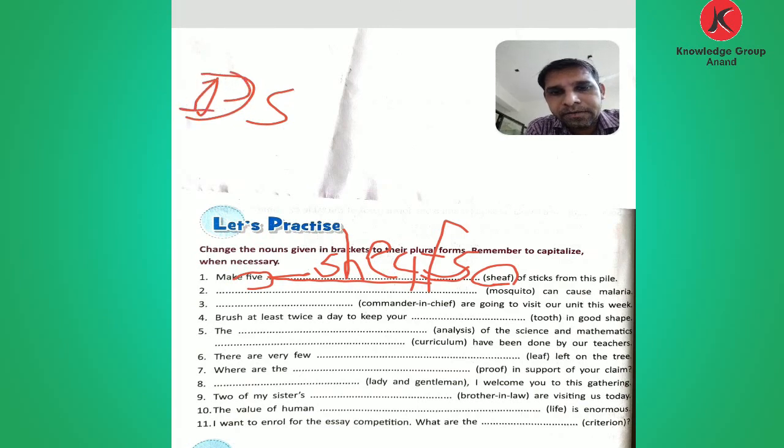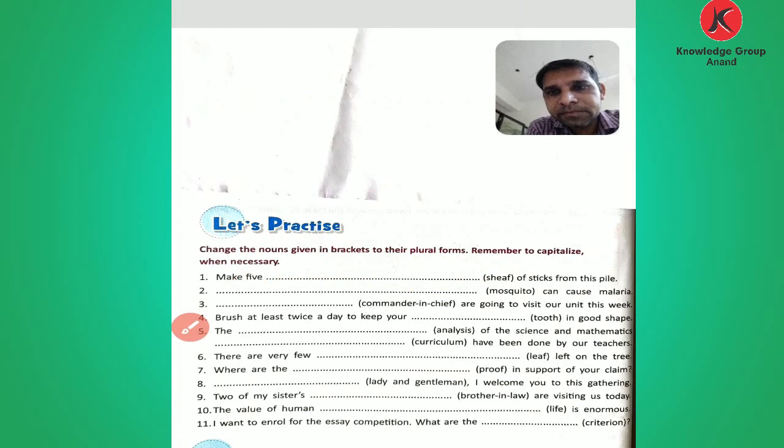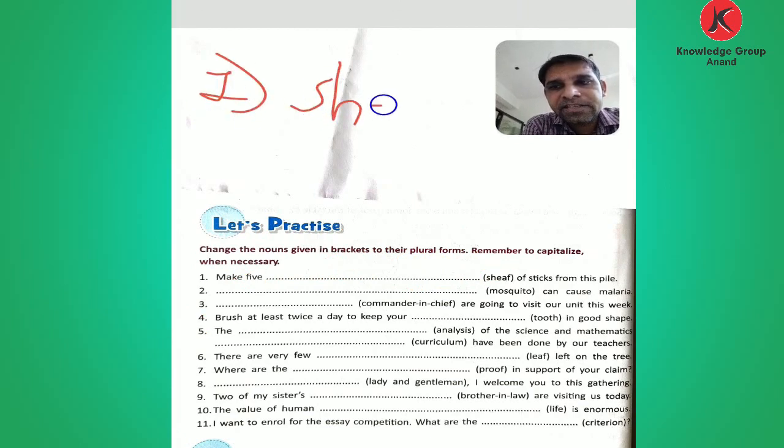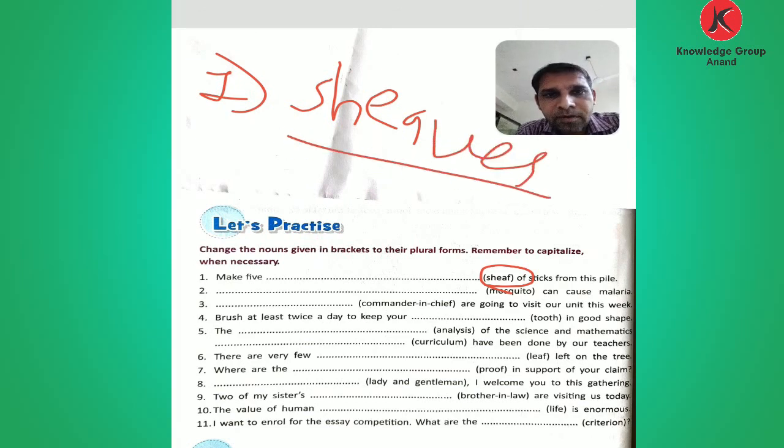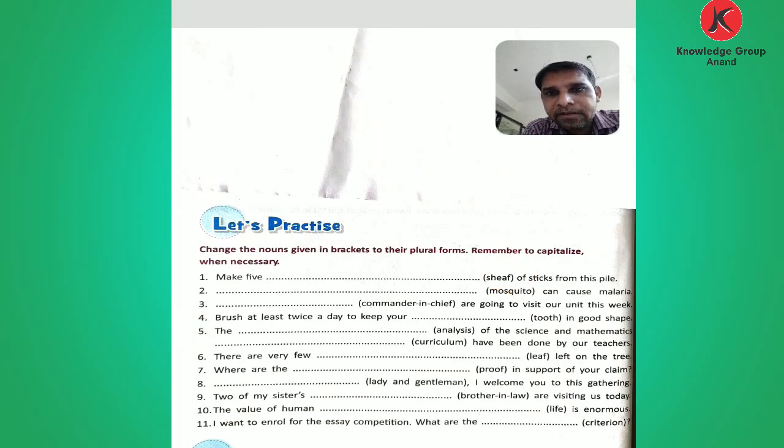Just a minute. How to make the plural? First S-H-E-E-F. Okay, then change the F, remove F and add VES. This is the answer of the first one, not F and S. F removed, then adding VES, sheaves. Now comes to the second.